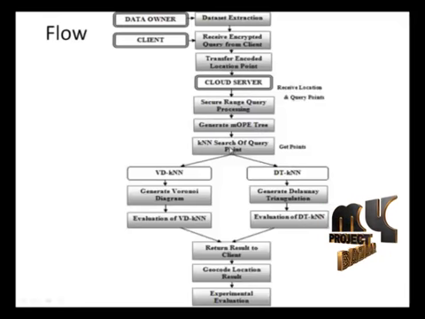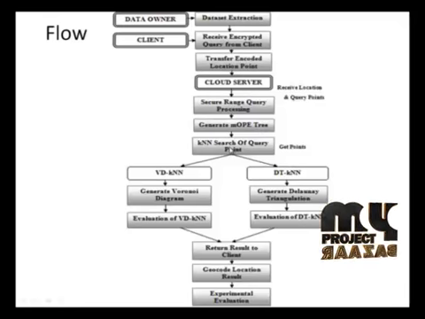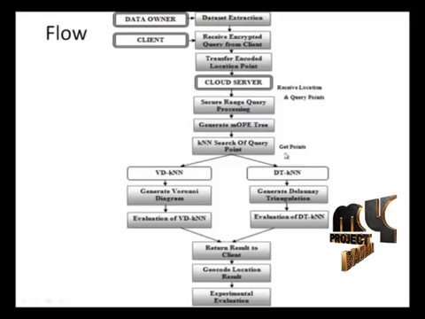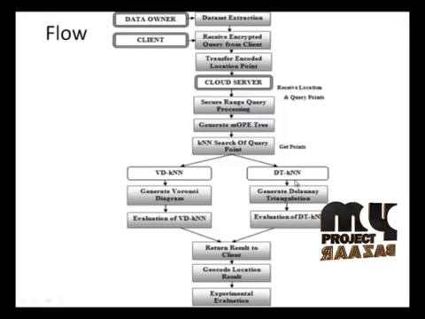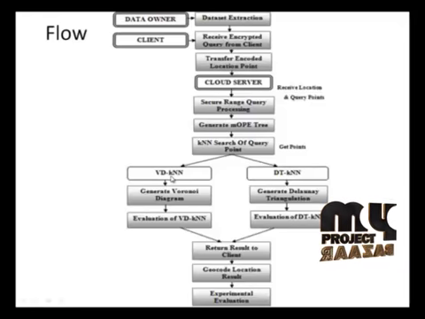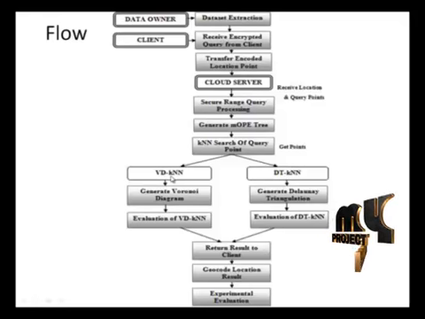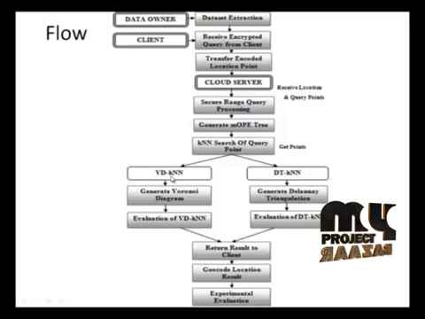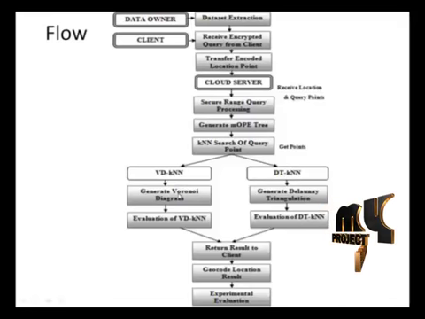And the next process, finding the kNN nearest neighbor based on two methods. The first one is the Voronoi diagram and the other one is the Delaunay triangulation kNN. We employ Voronoi diagrams, which are data structures successfully designed to support NN queries. In our system model, both the data points and query points are encrypted. We need to check the enclosure of a point within a Voronoi cell securely, and based on the encrypted location point and data point, we are generating the Voronoi diagram.